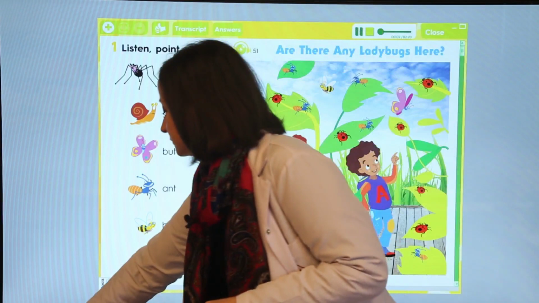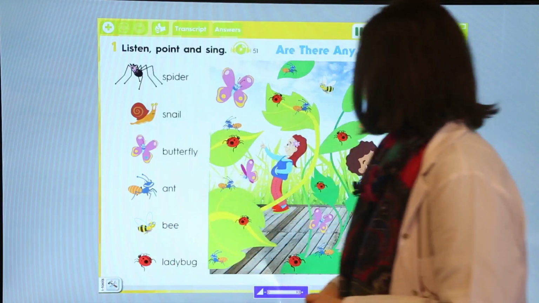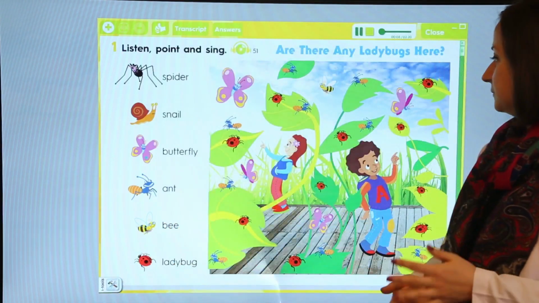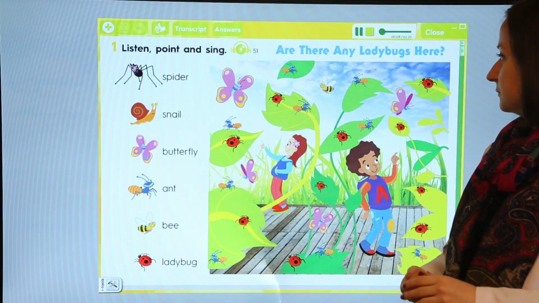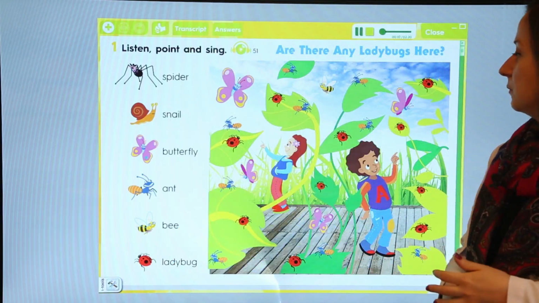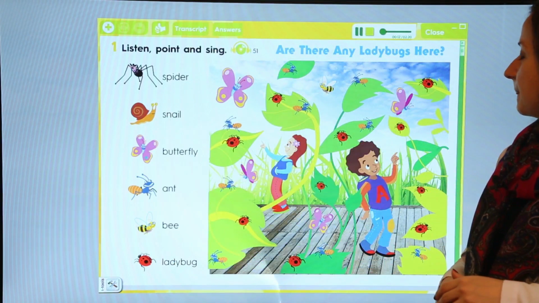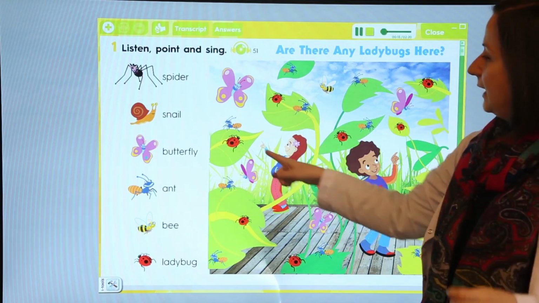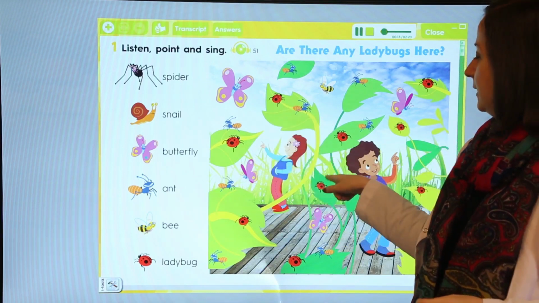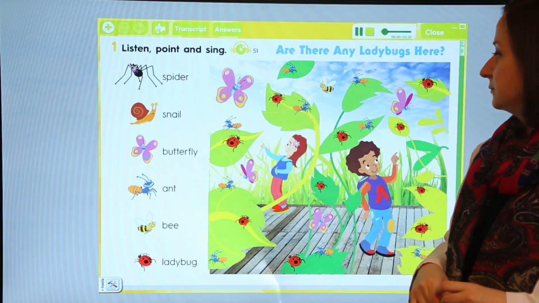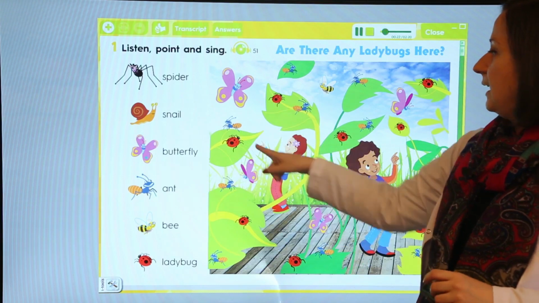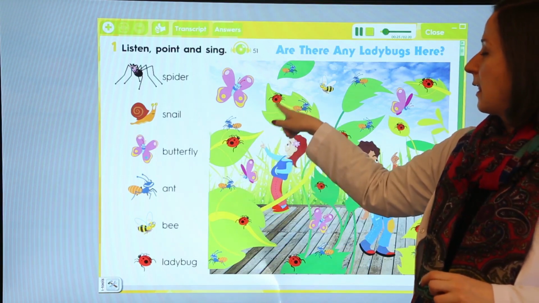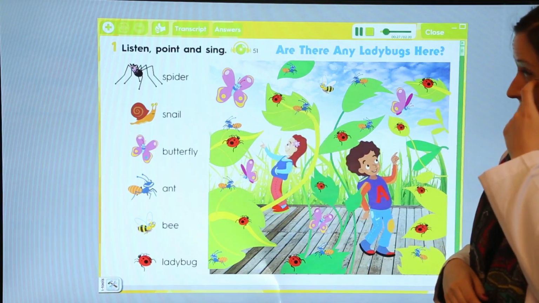Listen, point, and sing. Are there any ladybugs here? Are there any ladybugs here? Ladybug. Ladybugs here. Ladybugs. Here. Are there any ladybugs? Ladybug. Let's look in the garden.